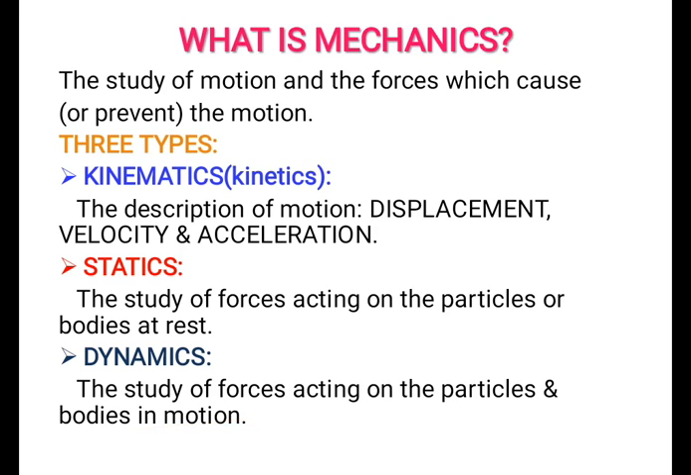Here, this is the definition for mechanics. It has 3 categories. The first one is kinematics, the second one is statics, and the third one is dynamics. Okay, what is mechanics? The study of motion and the forces which cause the motion. Here are the 3 categories. The first one, kinematics or kinetics, is the description of motion. Displacement, velocity and acceleration refer to kinematics. The second one, statics, is the study of forces acting on particles or bodies at rest. The third one is dynamics, the study of forces acting on particles and bodies in motion.